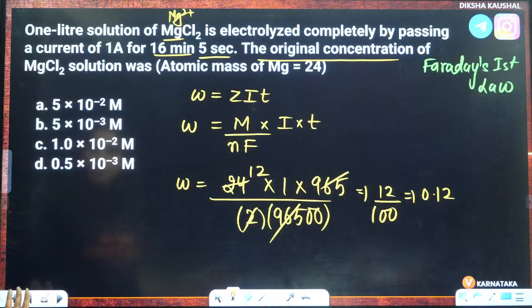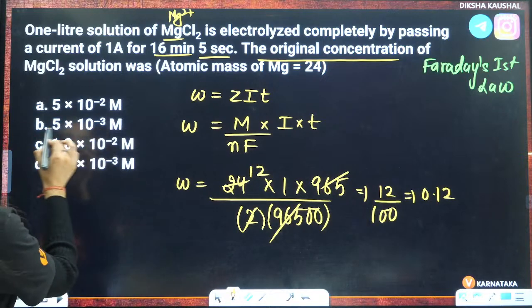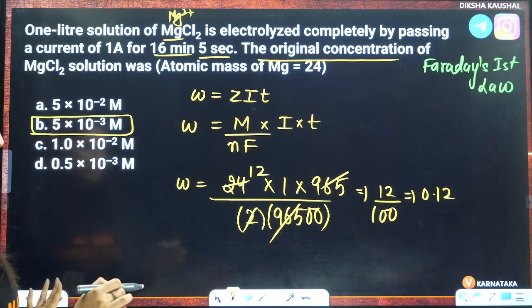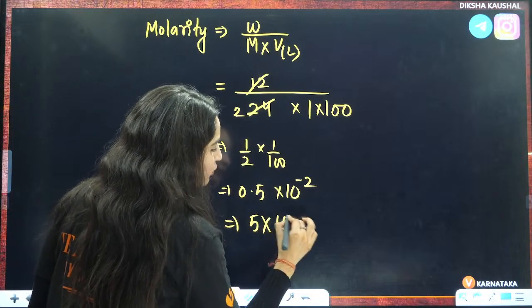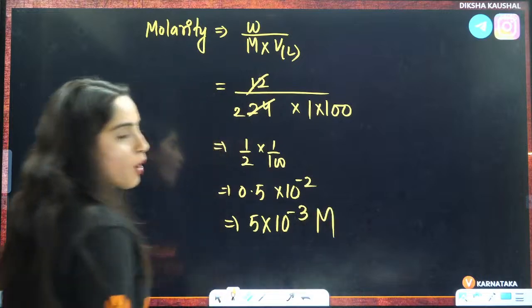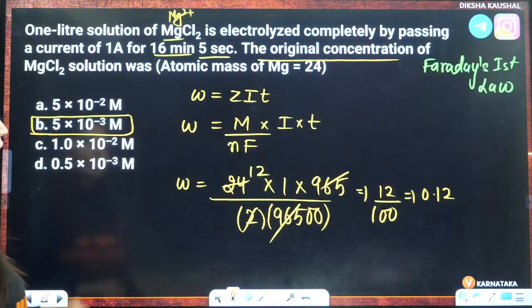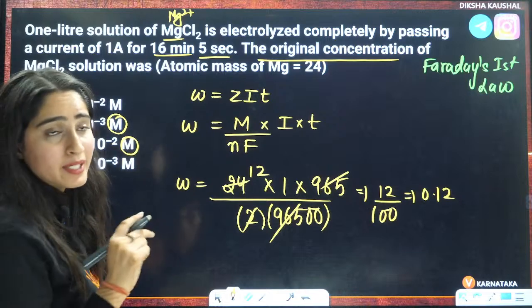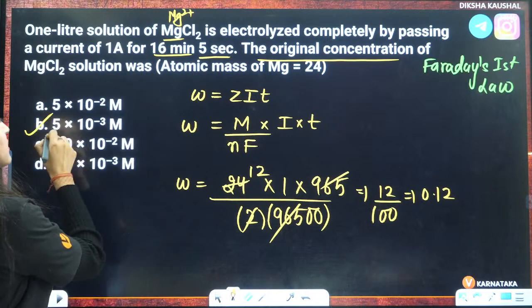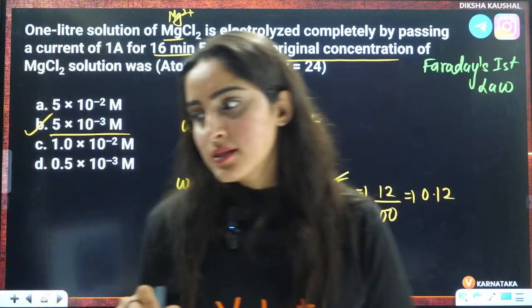So let us see what is there in the option. 0.5 multiplied by 10 raised to power minus 2 is nothing but 5 into 10 raised to power minus 3 molar, right? Here also the hint is given that the concentration is in the molarity. Capital M means molarity. So answer is 5 into 10 raised to power minus 3.